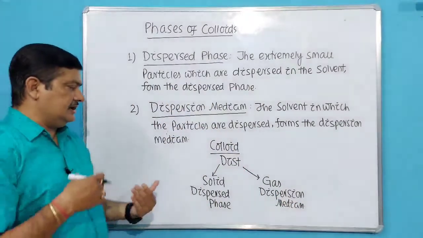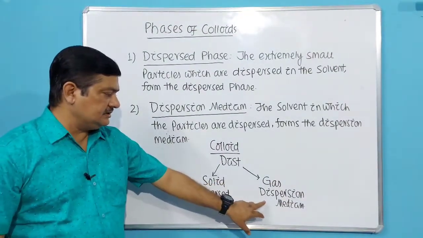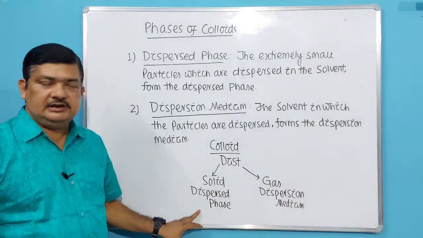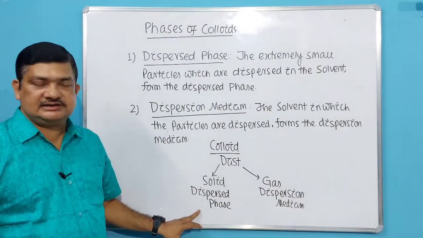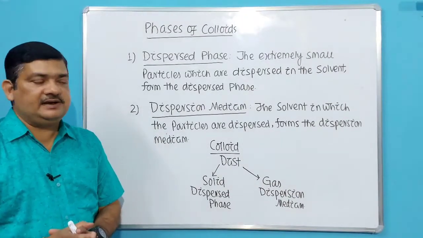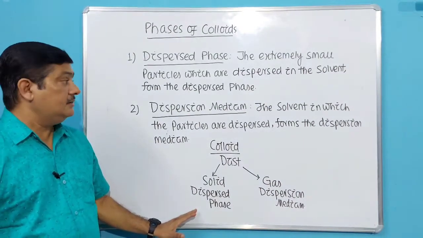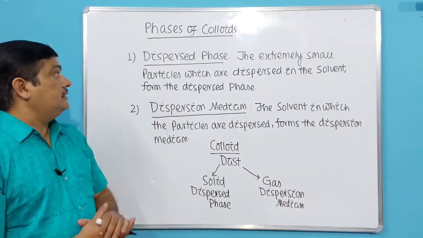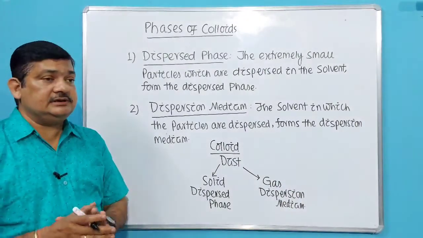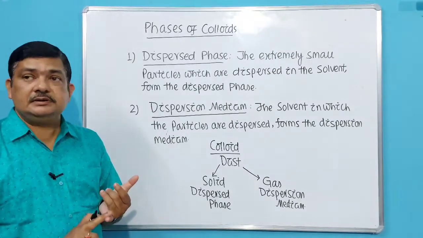The same applies to smoke also. In smoke and dust, the dispersion medium is gas and the dispersed phase is solid. Later on we will discuss in detail the phases of the dispersion medium and dispersed phase. So this is all about the phases of colloid. It is a heterogeneous solution. It clearly constitutes two phases. You have to remember dispersed phase and dispersion medium.